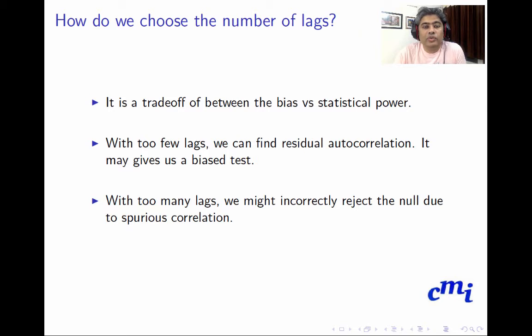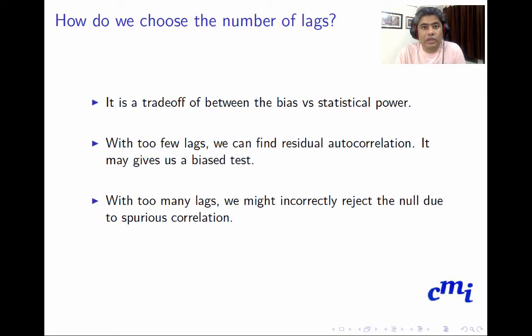How do we choose the number of lags? It is a trade-off between bias and statistical power. With too few lags, the residuals will be autocorrelated, which is something we want to avoid.